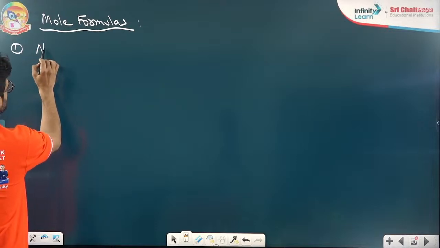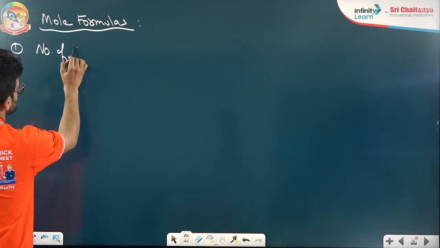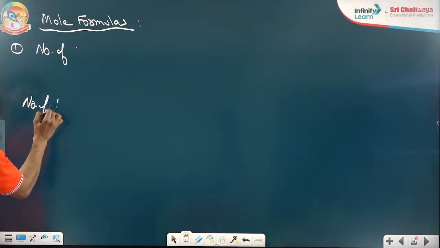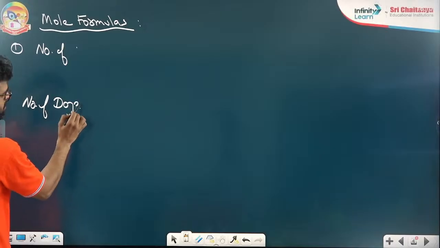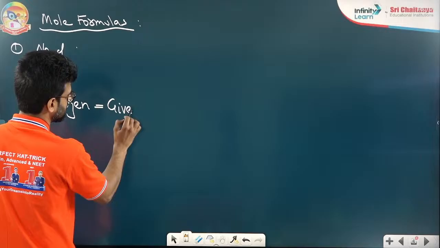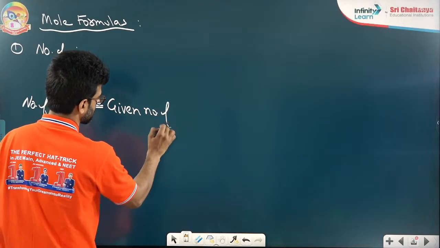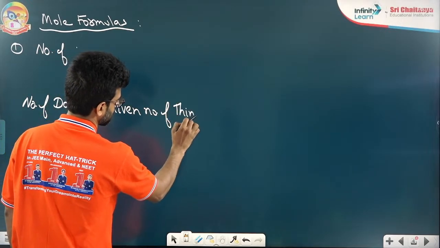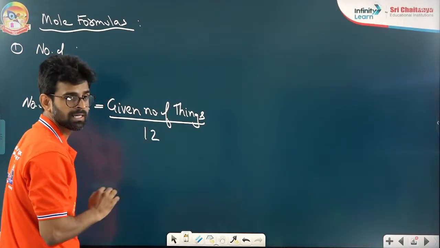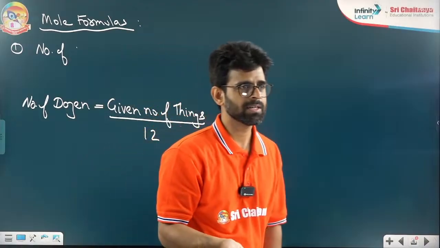Normally, if someone wants to find dozen, okay, I'm writing here first of all. If someone wants to find dozen in the given number of things, how do we find dozen? Given number of things divided by how much? 12. Divided by 12. Very good.